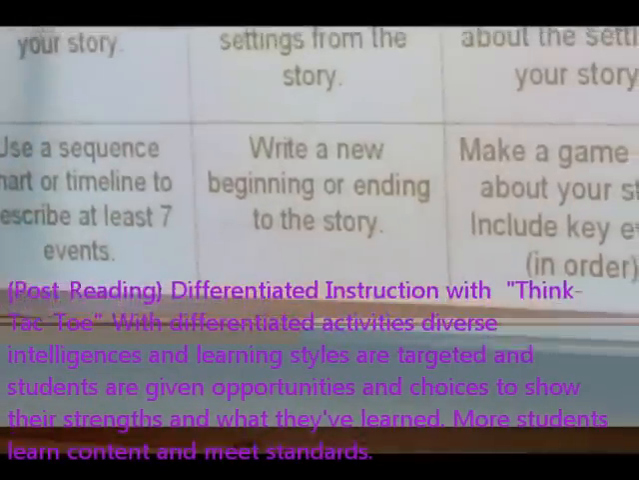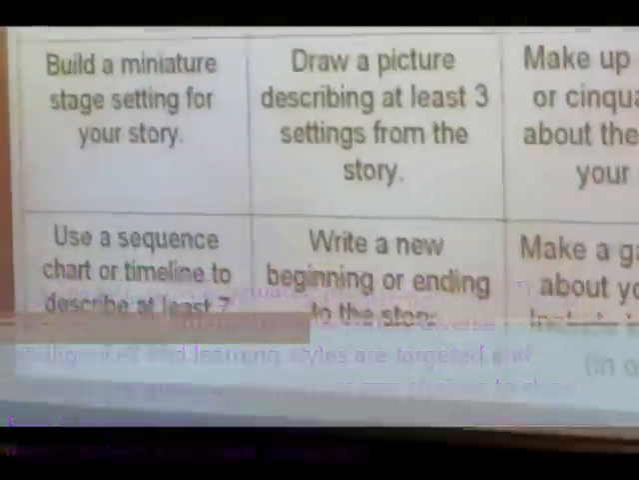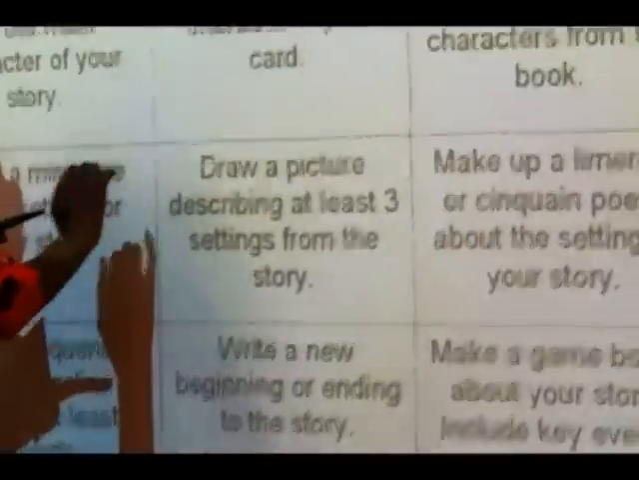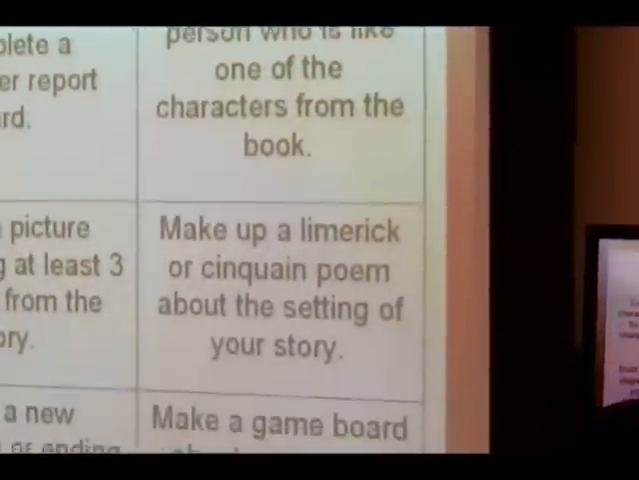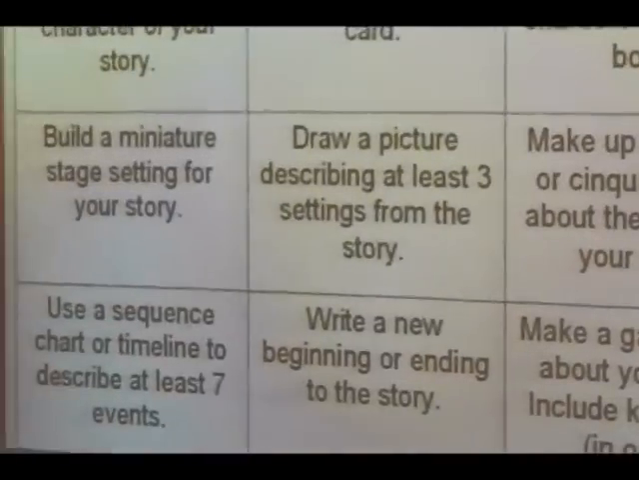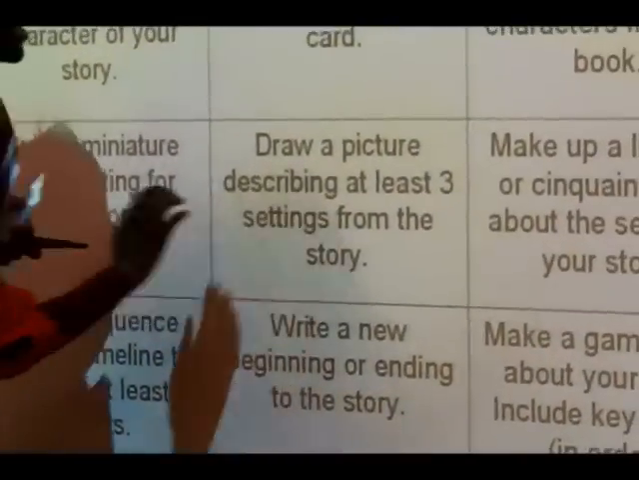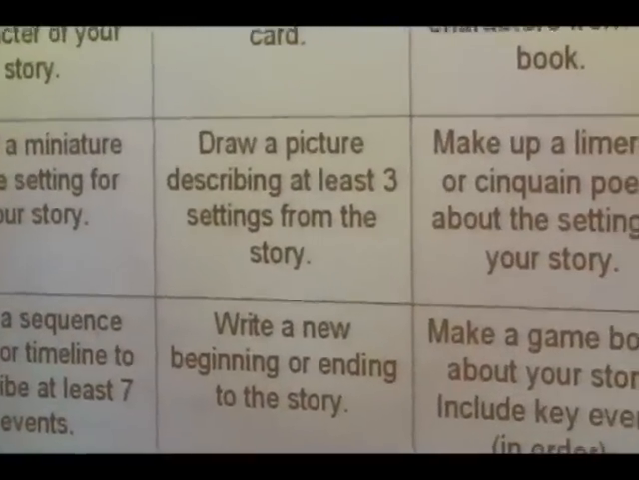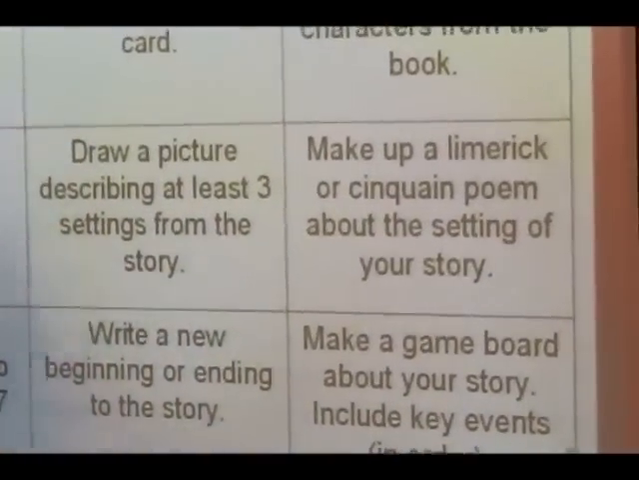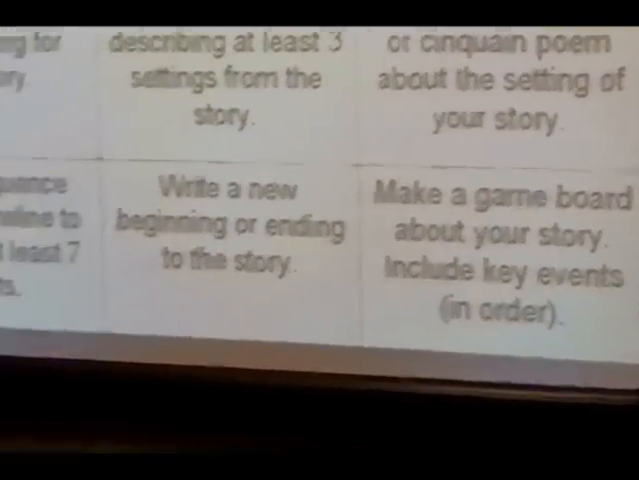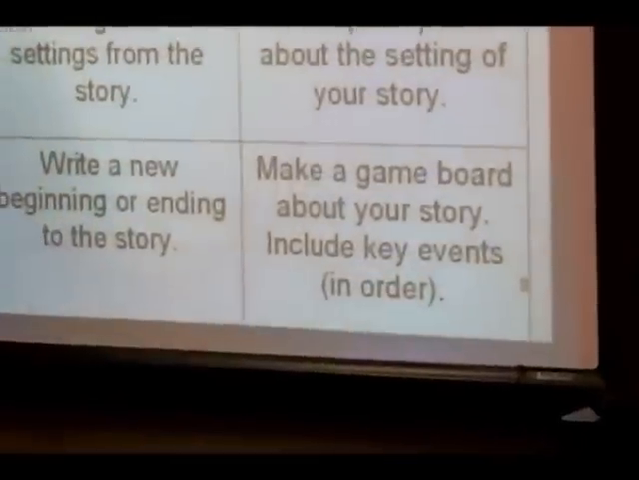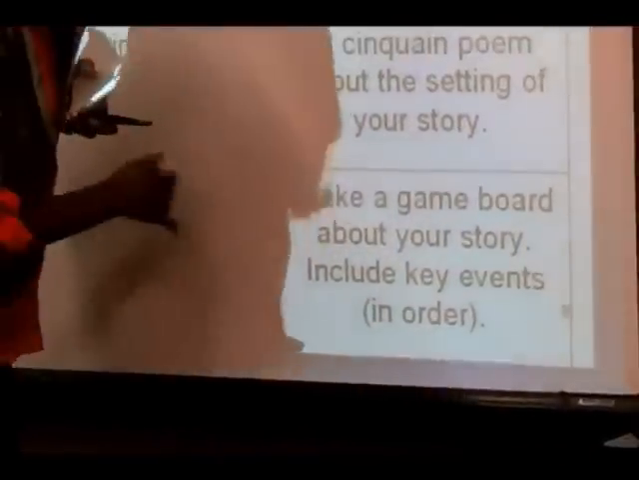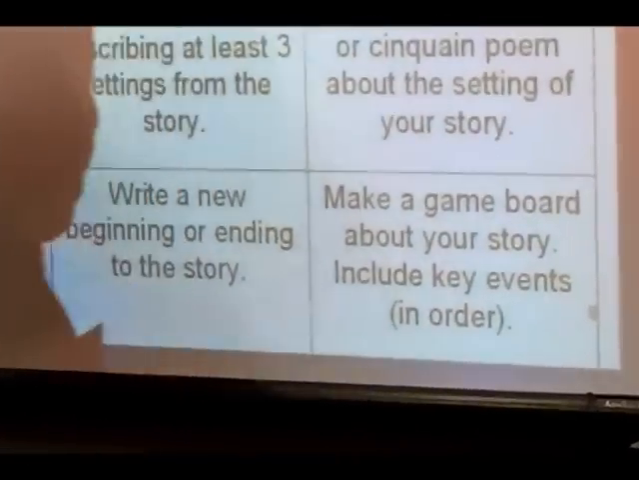You got to complete a character analysis for the main character of your story. Complete a character report card. Name and draw a person who is like one of the characters from the book. Build a miniature stage setting for your story. Draw a picture describing at least 3 settings from the story. Make up a limerick or a center-point poem about the setting of your story. Use a sequence chart or timeline to describe at least 7 events. Write a new beginning or ending to the story, or make a game board about your story, including key events in order.